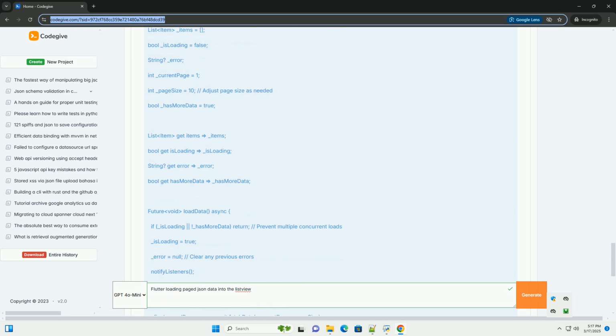This function makes an HTTP GET request to the API. It checks the response status code. If the request is successful, status code 200, it parses the JSON data using jsonDecode and converts it into a list of Item objects using the Item.fromJson factory method.